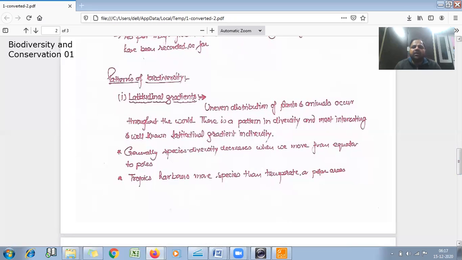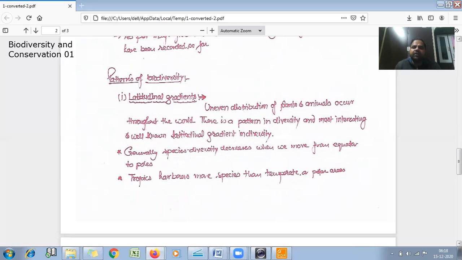Uneven distribution of plants and animals occurs throughout the world, and there is a pattern in the diversity, and the most interesting and well-known is the latitudinal gradient in diversity. The general species diversity decreases when we move from the equator to the poles. It means when we go from the equator to the poles, then we can see that the number of species, or we can say the diversity of species, decreases.